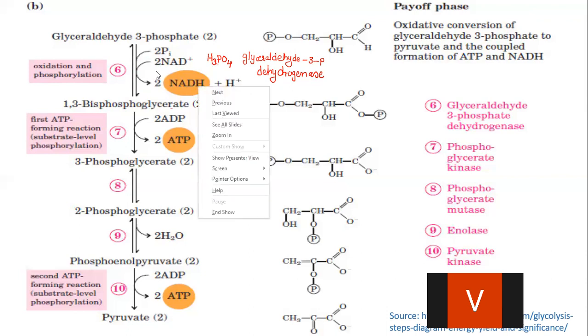So here NAD is reduced to NADH and this hydrogen is removed from this H3PO4. And that's why the dehydrogenase enzyme is working here. So NAD plus is converted into NADH in this reaction, and the reaction is carried out by the enzyme glyceraldehyde 3-phosphate dehydrogenase. Now, this 1,3-bisphosphoglycerate is further converted into 3-phosphoglycerate.